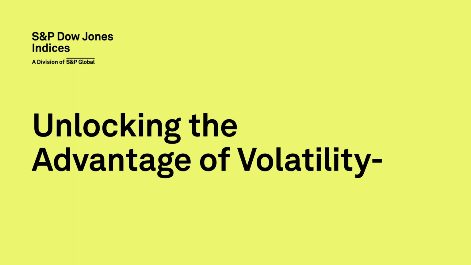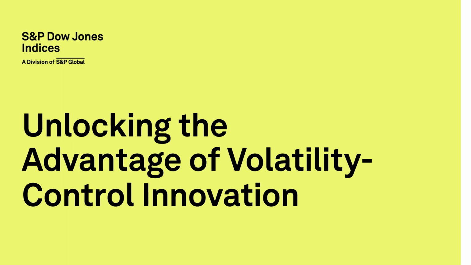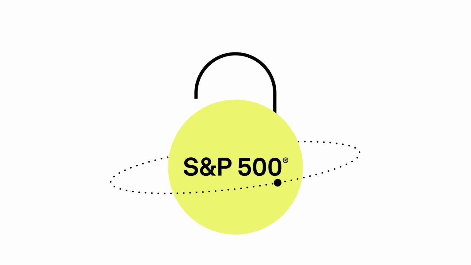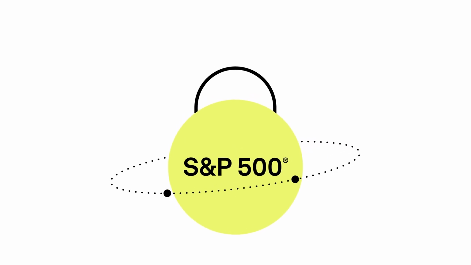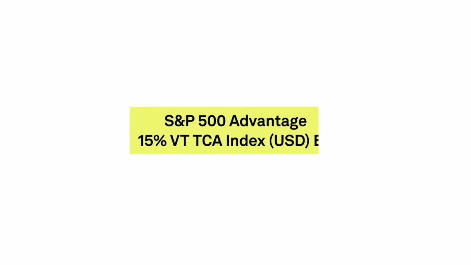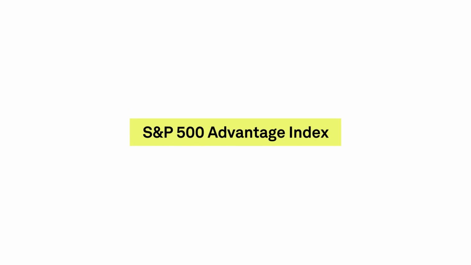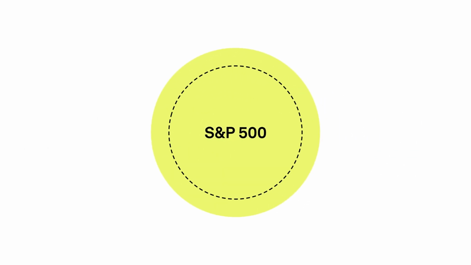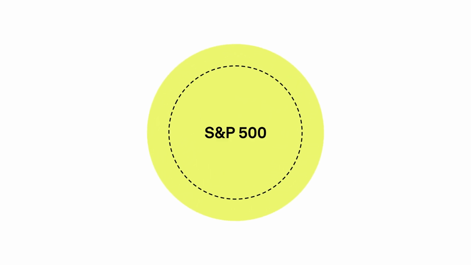Unlocking the advantage of volatility control innovation. Enhancements in risk control techniques, coupled with the diverse ecosystem around the S&P 500, have paved the way for S&P Dow Jones Indices to develop the S&P 500 Advantage 15% VT TCA Index USD-ER, or S&P 500 Advantage Index for short, which aims to provide dynamic exposure to the S&P 500 with an